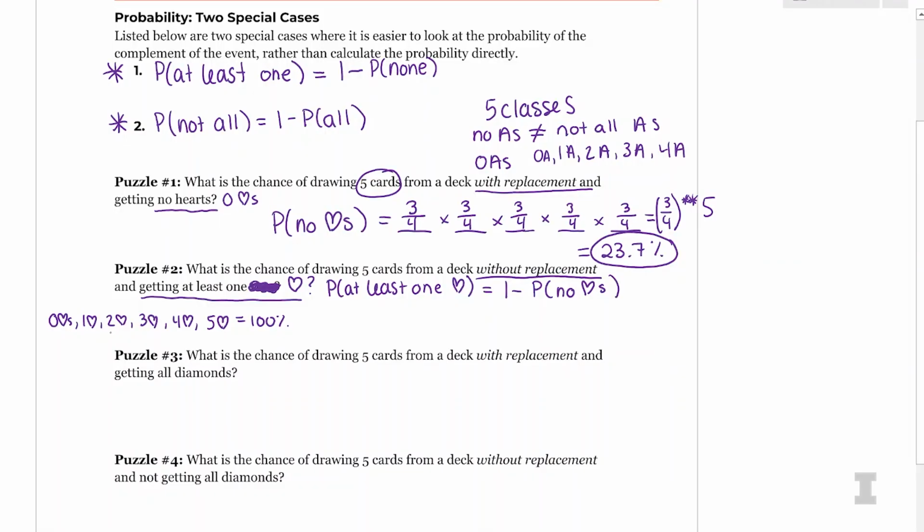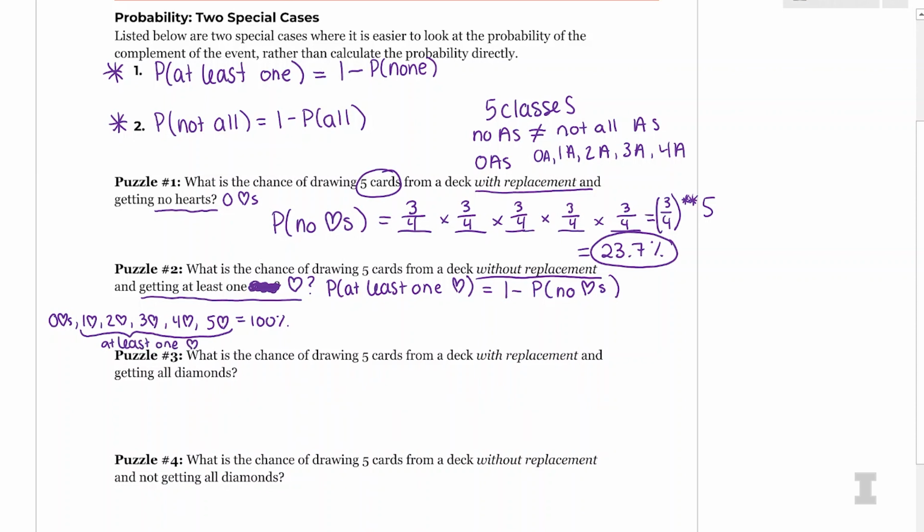And at least 1, if I want to know which of these options fall into the category of at least 1, it would actually be everything except the 0 hearts. 1 heart would be at least 1 heart, so would 2 hearts, so would all 5 hearts. So at least 1 is all these different options. These are all at least 1 heart.